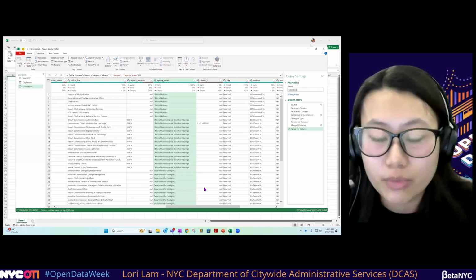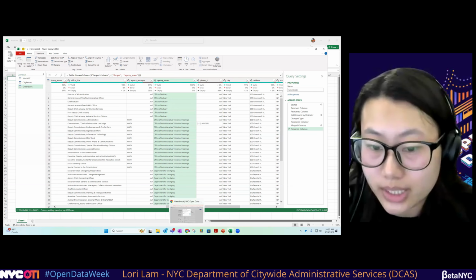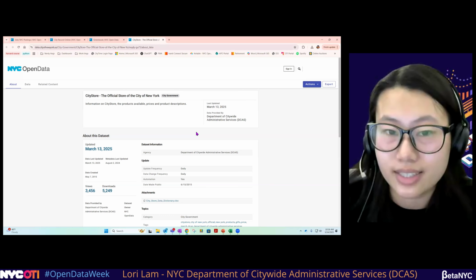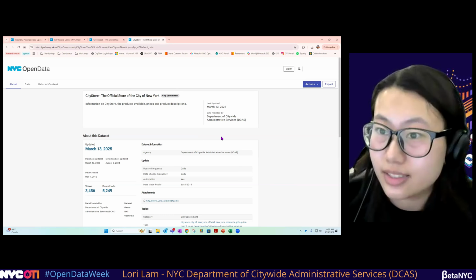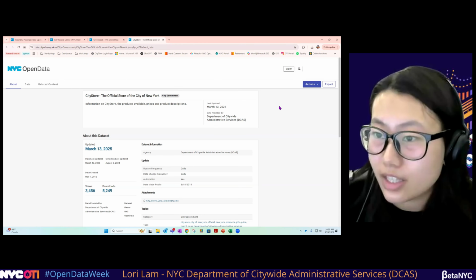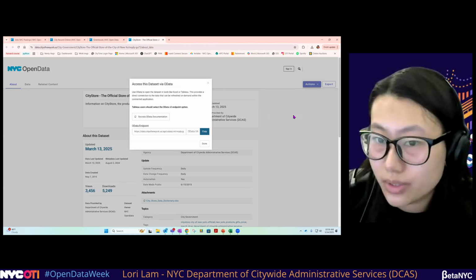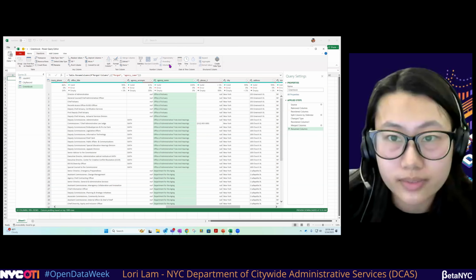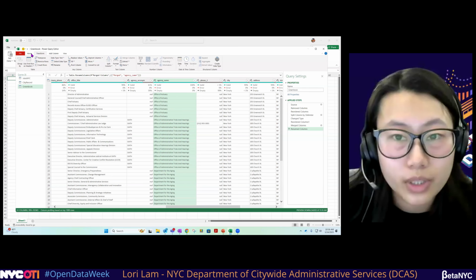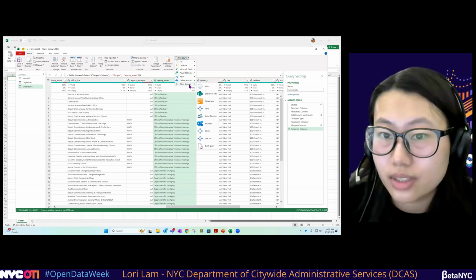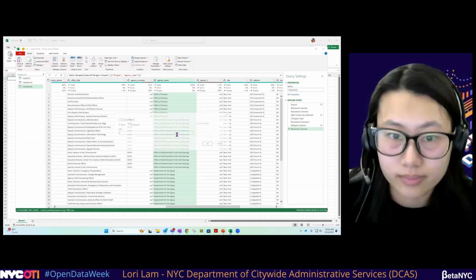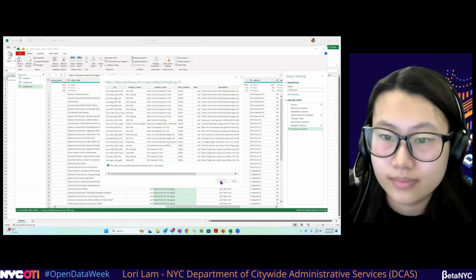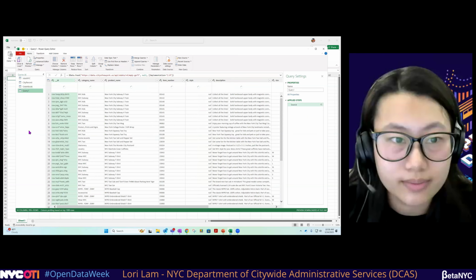All right, and we have one more data set that we're going to upload and clean, and that will be City Store. And this data set has an inventory of all the products available at the City Store. Once again, we're going to go to Actions, Access via OData, Copy, open our Excel workbook, go to Home, New Source, Other Sources, OData Feed. Press OK. And press OK once again.